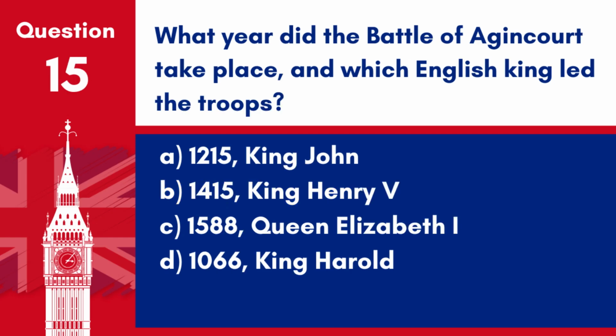Question 15. What year did the Battle of Agincourt take place, and which English king led the troops? A. 1215, King John. B. 1415, King Henry V. C. 1588, Queen Elizabeth I. D. 1066, King Harold. Answer: B. 1415, King Henry V. He led the English troops at the Battle of Agincourt.